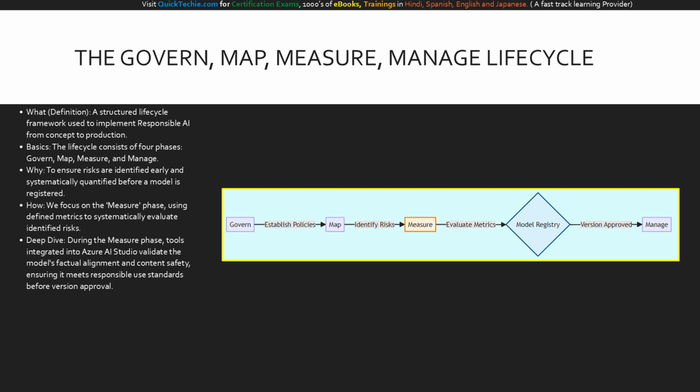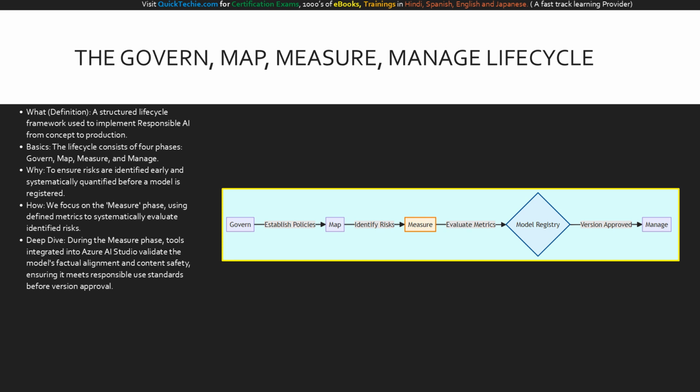To practically apply responsible AI, we do not just rely on good intentions. We use a structured lifecycle framework consisting of 4 distinct phases: govern, map, measure, and manage. The govern phase lays the policy foundation, while the map phase identifies and prioritizes the risks associated with the specific AI system. However, when we are focused on evaluating a model for registration, we zero in on the measure phase.